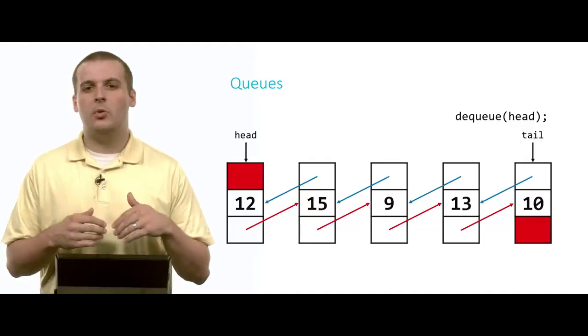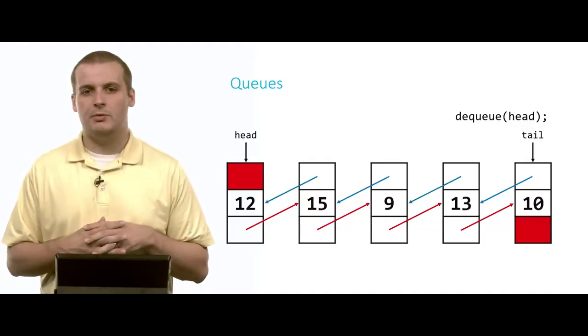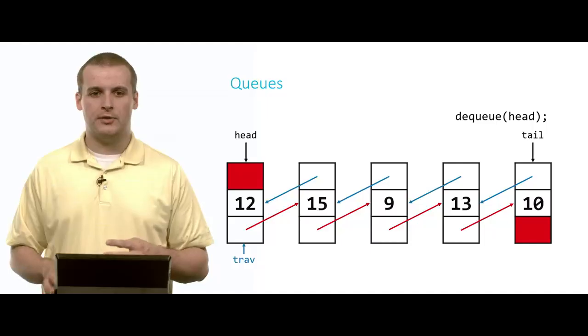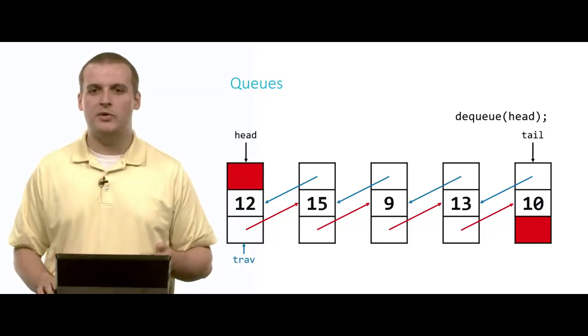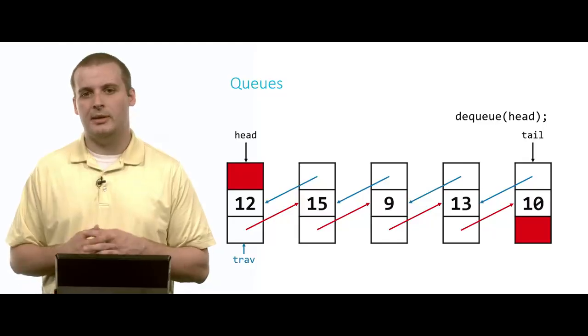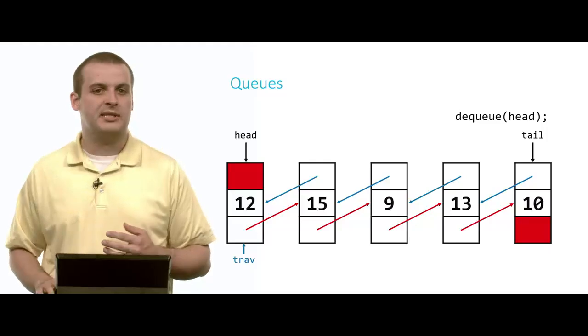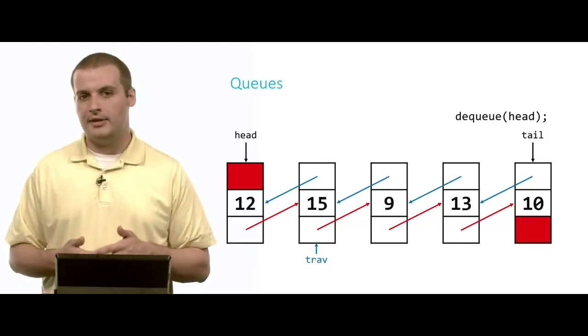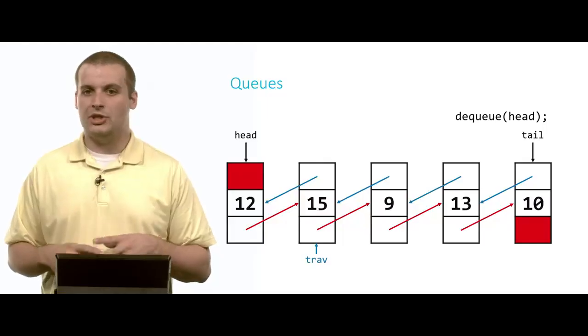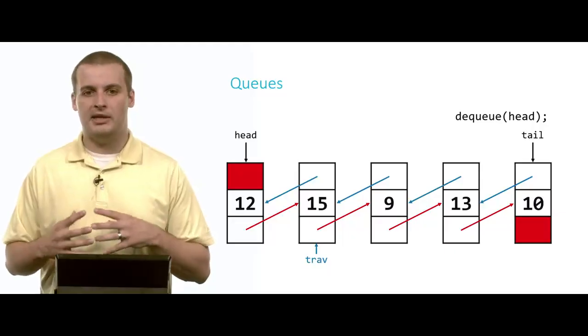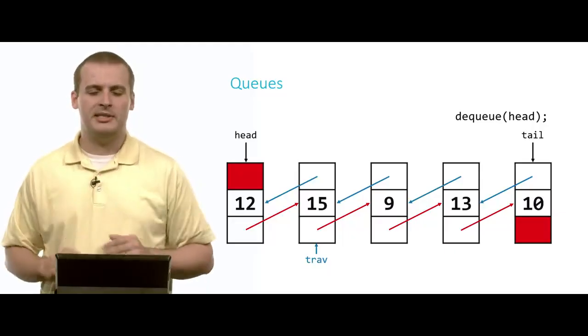And so when we want to dequeue an element, we want to remove the oldest element. So what do we do? Well, we set a traversal pointer that starts at the head, and we move it so that it points to the second element of this queue, by saying trav equals trav arrow next, for example. That would move trav there to point to 15, which after we dequeue 12 will become the then oldest element.